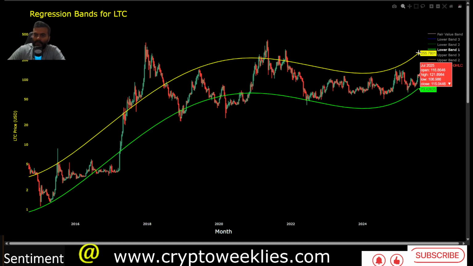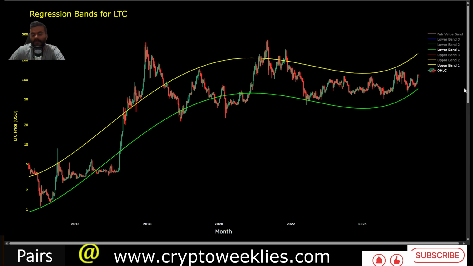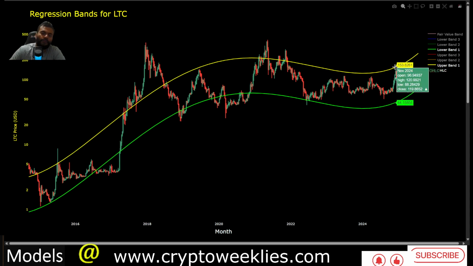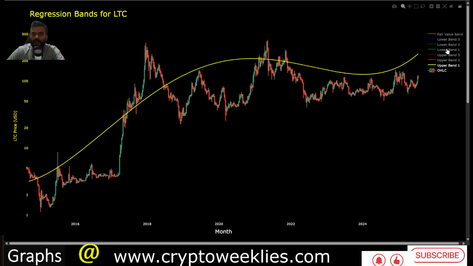Together, this yellow line and the green line, price action stays about 70% of the time within these bounds, 68% to be precise. That's the 1 standard deviation area using the polynomial regression based approach. Without a euphoria phase in the market, it's very hard for Litecoin to break out of this yellow line, like it did back in the November, December time period.